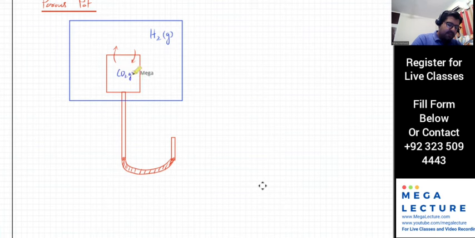And remember, we've already calculated the Mr of CO2. That's 44. Hydrogen is 2. So the question is, what happens to the water level at X? There's some water over here. So what's going to happen to it? Can anyone answer this?